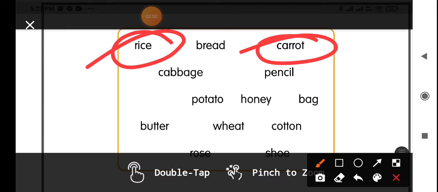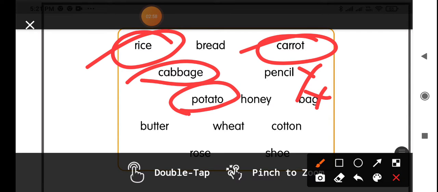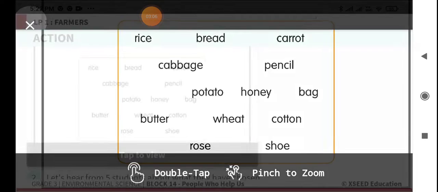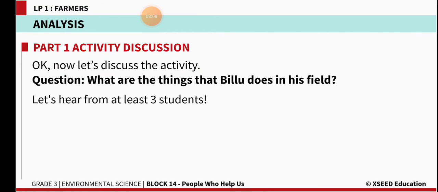Are we getting a bag from the crop? No. Pencil? No. Potato we get from the crop. Cabbage we get from the crop. Like this, you find out all the things we get from crops and circle them. This is your activity. Now we will discuss the activity.